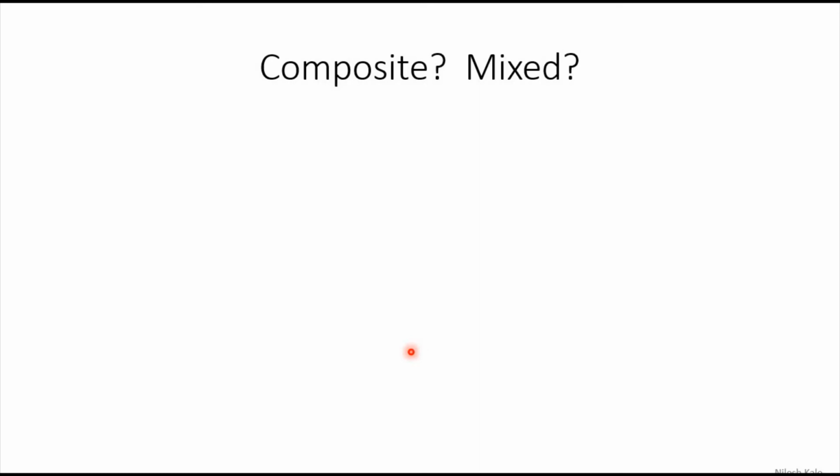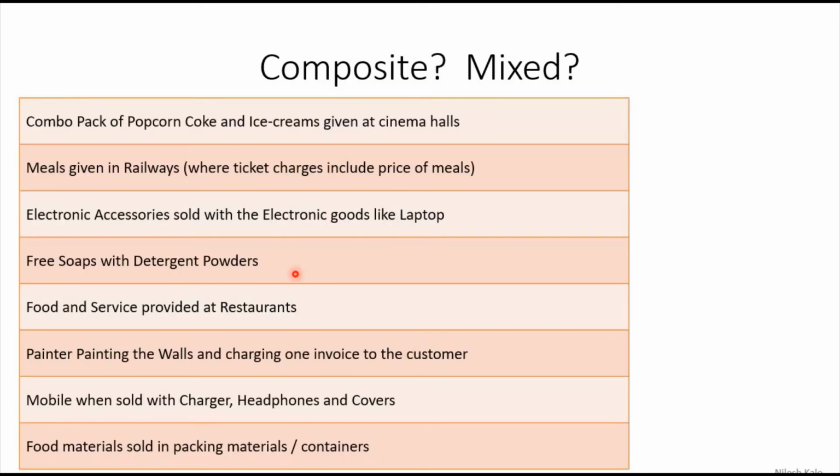Now what you have to do is go through this example and understand whether it is a mixed supply or composite supply. A combo pack of popcorn, coke and ice cream given at cinema halls. See, popcorn can be sold separately, coke can be sold separately, ice cream can be sold separately. There is no principal supply, therefore it is mixed supply. This is how you have to answer it.